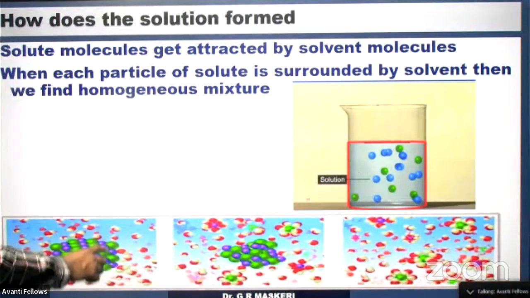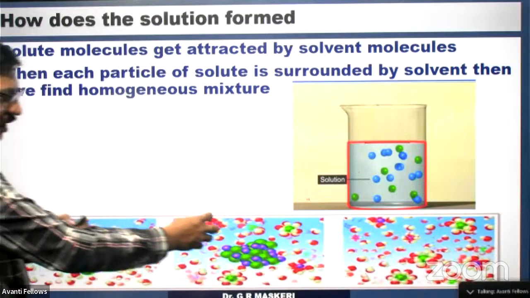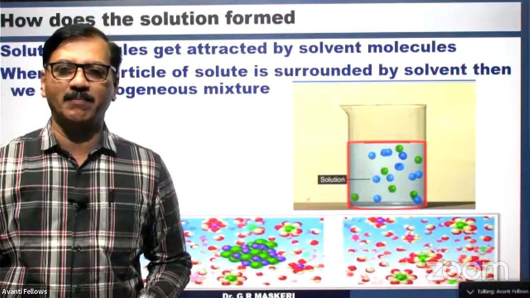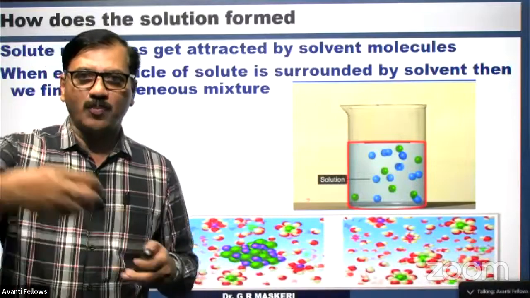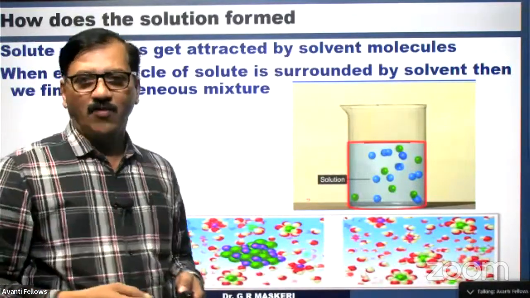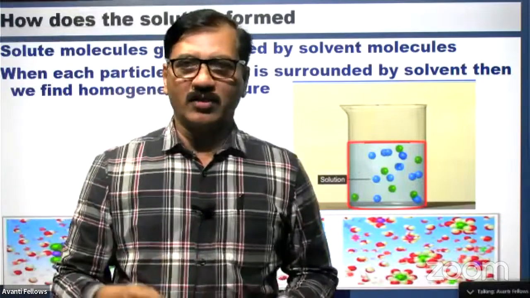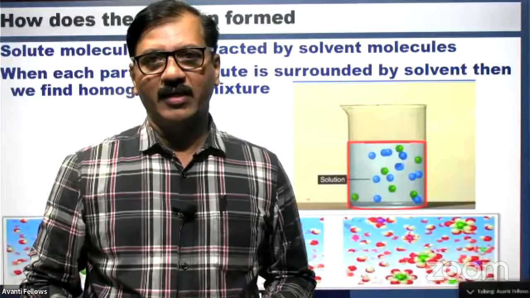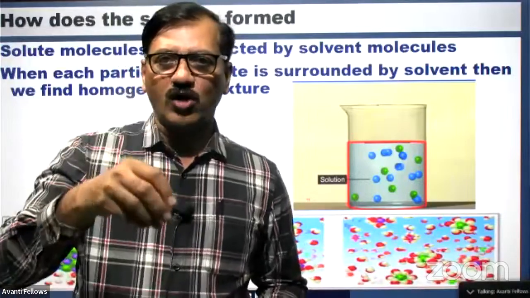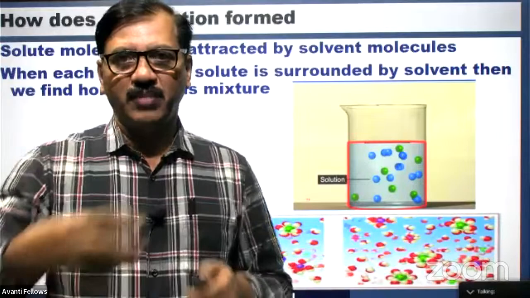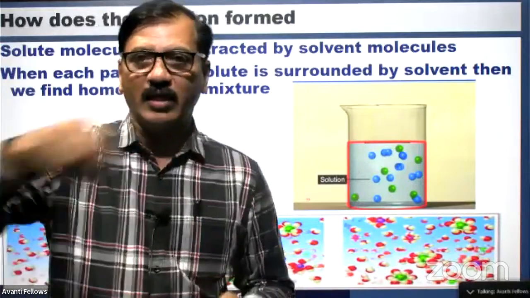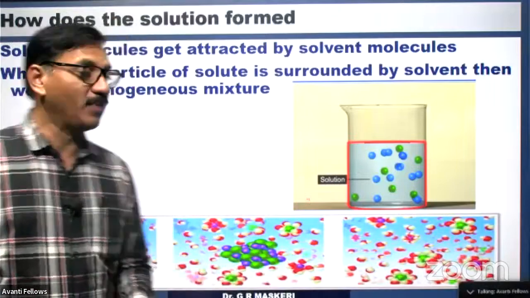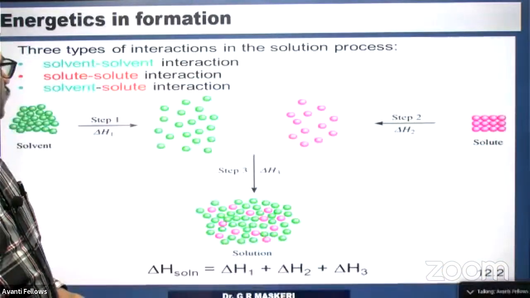Solute particles are there and they get separated. They carry solvent molecules around them. That's why, when salt is added to water, the salt is not found at all when it is dissolved. Each solute particle, that is salt, is surrounded by solvent molecules. This is what happens when the solution is being formed, right?